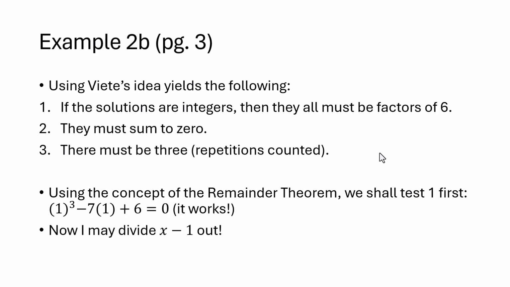So what we're going to work out here is, we know from the remainder theorem that if I plug in a number and its remainder is 0, then I know that x minus that number would be a factor. So I'm going to plug in 1 because I know 1 is a factor of 6. I plug in 1, and I end up getting 0. So that means that 1 is a solution. So we know that x minus 1 is a factor from the factor theorem, and I can divide x minus 1 out and not have a remainder.